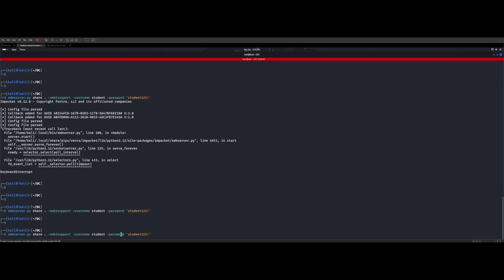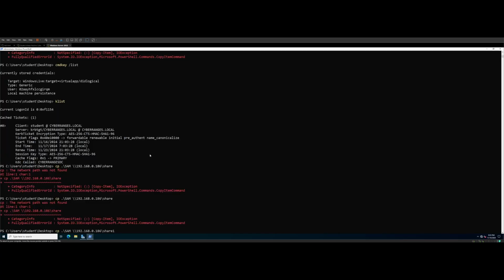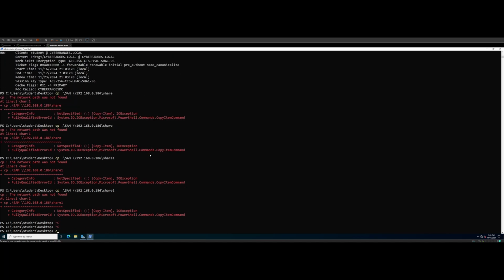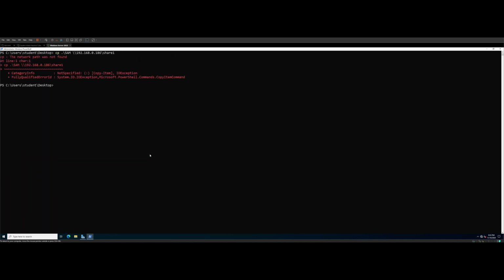We'll call it that, because once you get it wrong the first time, it doesn't like to, for some reason, connect again. So we'll try that right there. Of course, now it's not going to want to connect. Let's go ahead and try. Yep, okay. So copy SAM into 192.168.0.186 share one. Okay, there we go. So that's how it did copy it.